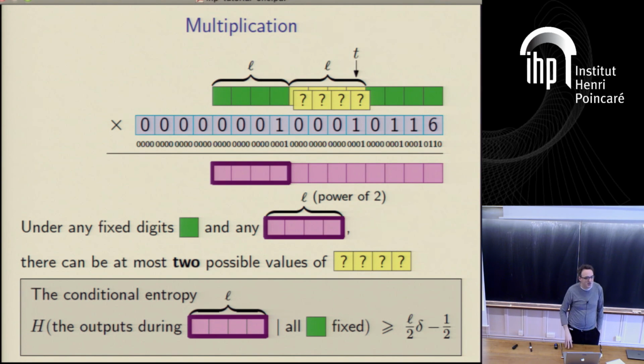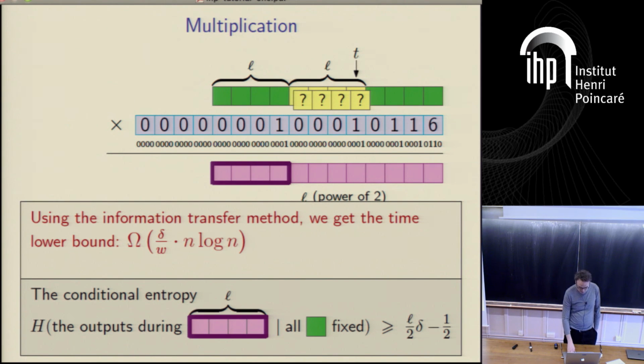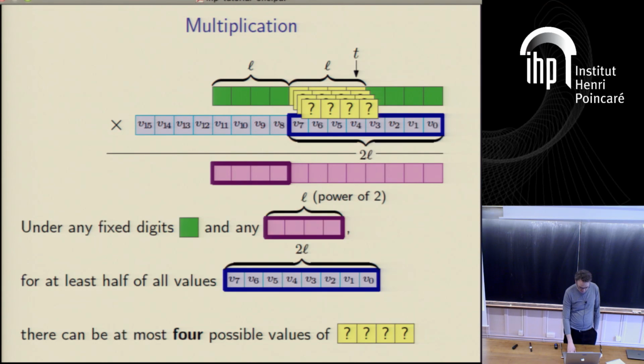And again, you might ask, well, there's only one hard number to multiply by, that's not really a problem, is it? But it turns out that most numbers are hard to multiply by. If we instead choose a random number to multiply by, then we end up with a slightly more subtle fact: for any of the fixed digits and any of these L outputs, for at least half of the possible values in this region here, there can be at most four possible values for what's in here.